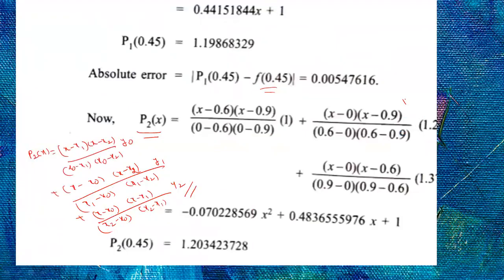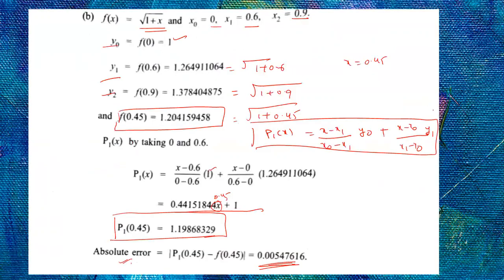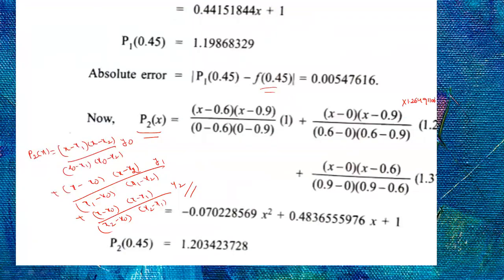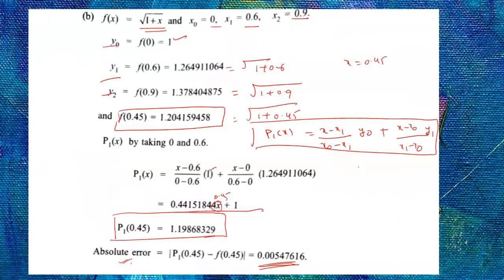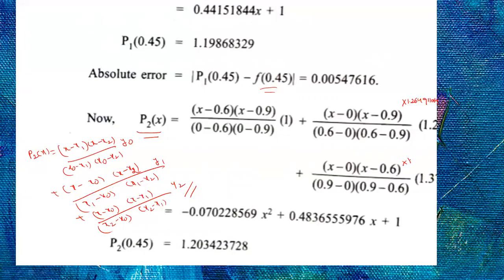1.2649 11064. Okay, next is (x minus 0) and (x minus 0.6) by (0.9 minus 0) into (0.9 minus 0.6) into how much? 1.373784. Okay, here it is cut. So you will get the second degree polynomial.